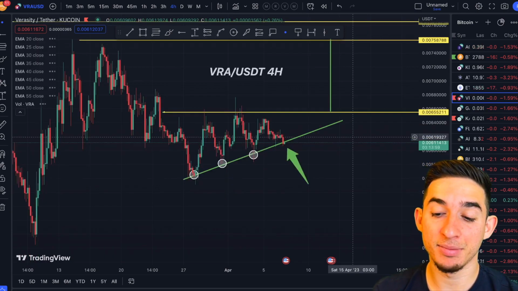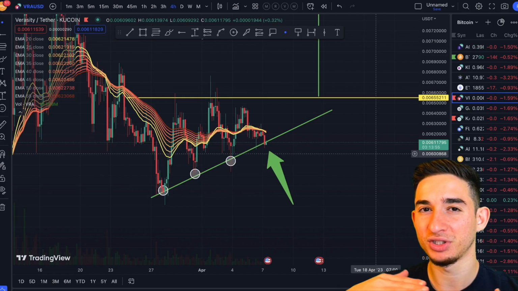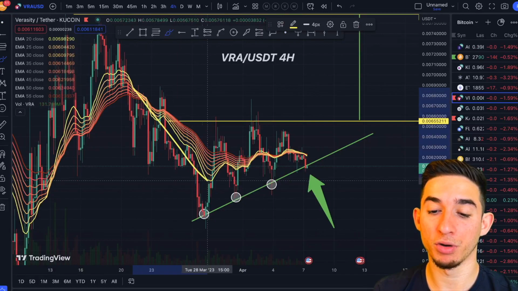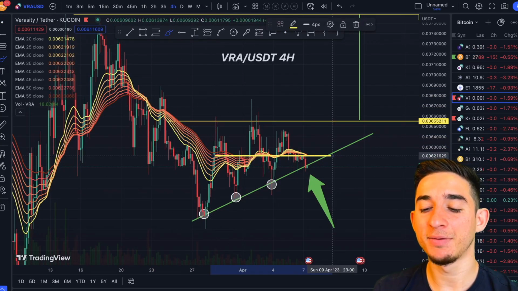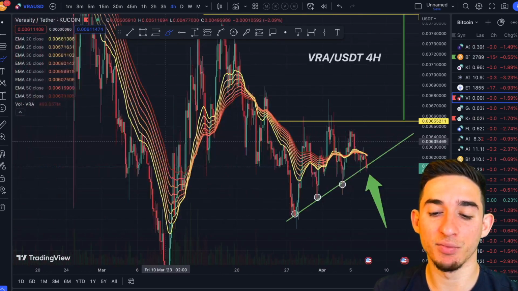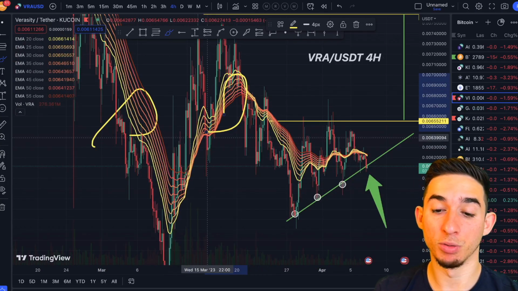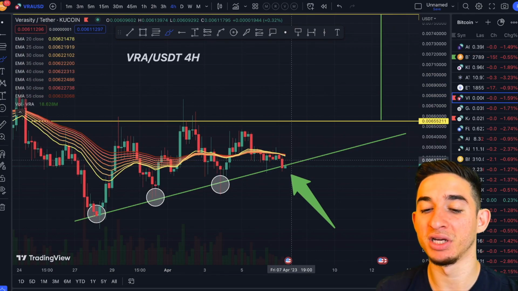If we have a look at the EMA ribbons real quick, we can see that Verasity's exponential moving averages are getting very, very tight. I mean, usually when we're below the EMA ribbons right here, we're in a bearish trend, and when we're above it, we're in a bullish trend. But right now the EMA ribbons are pretty much just flat. They're all in together. We don't have that really big trend like we saw right here or right here. When we're above it, we're bullish. When we're below it, we're bearish. Right now we're just consolidating, so we're waiting for the next big move.